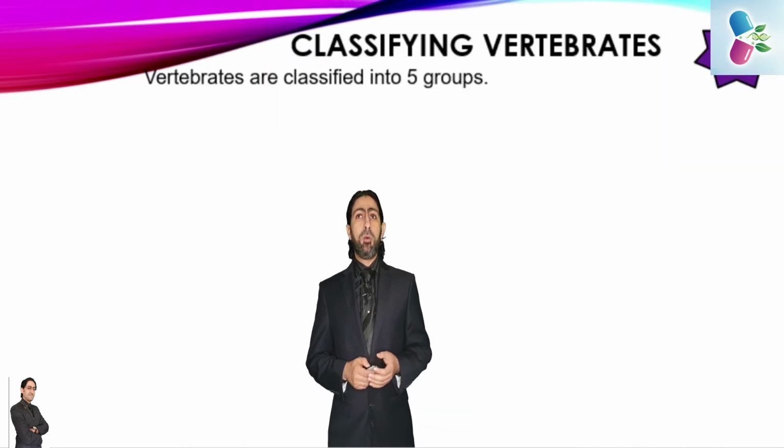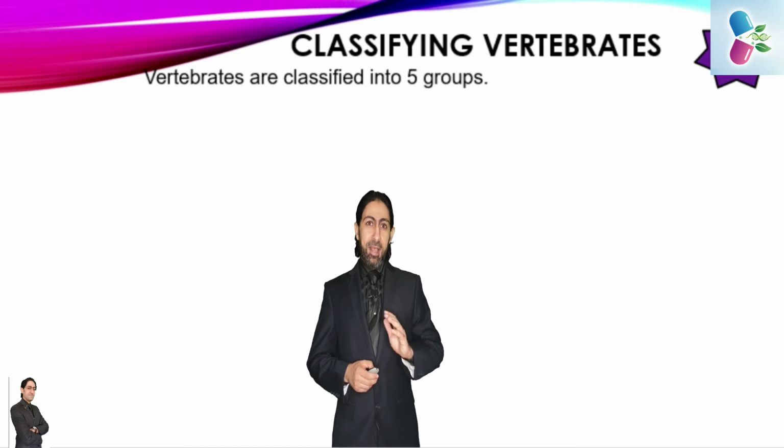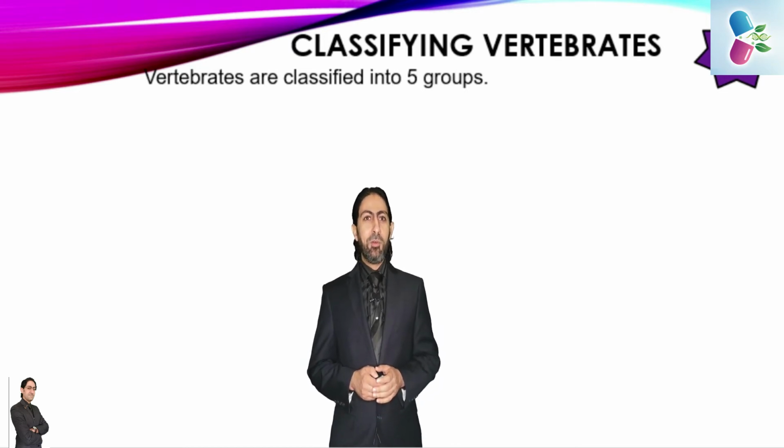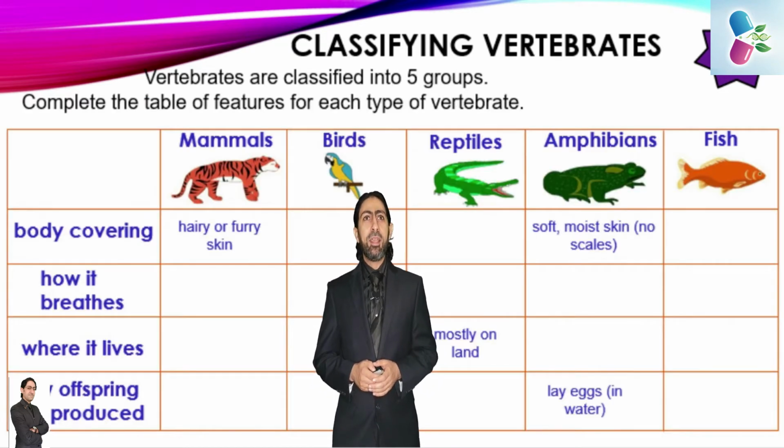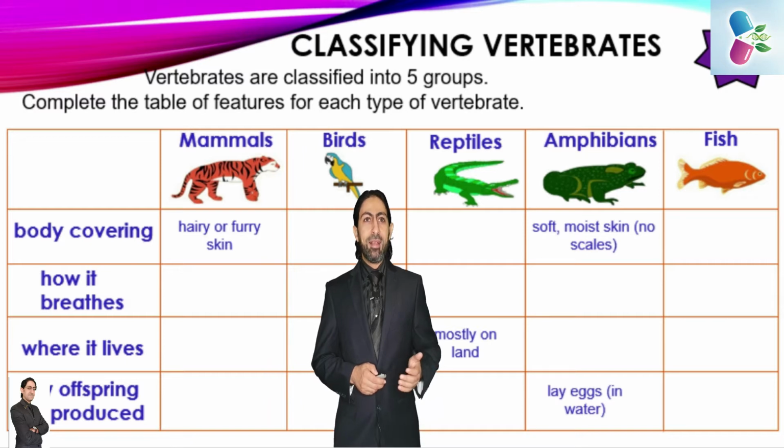Okay. Also, now very fast, you can pause the video for a maximum of 5 minutes in order to finish this task. Here I'm giving you the 5 categories: mammals, birds, reptiles, amphibians and fish. To the left there is the body covering, how it breathes, where it lives, and eventually how offspring are produced.